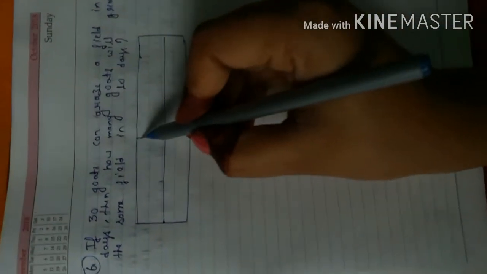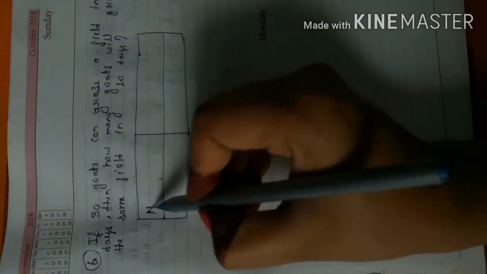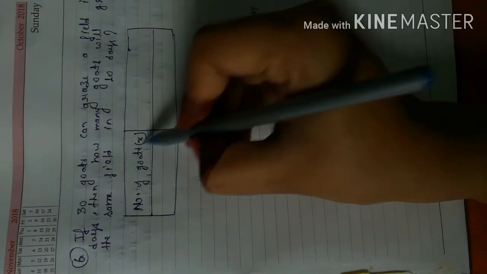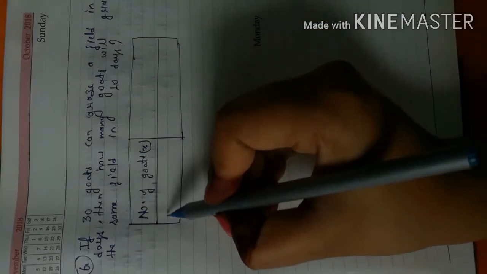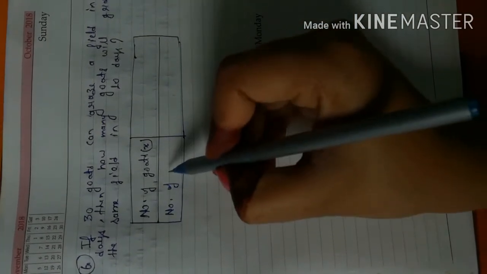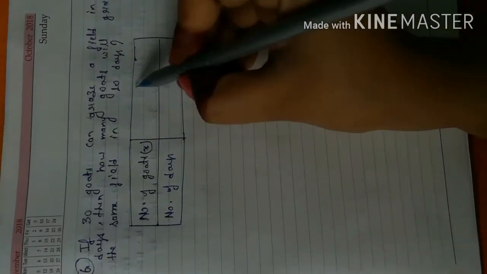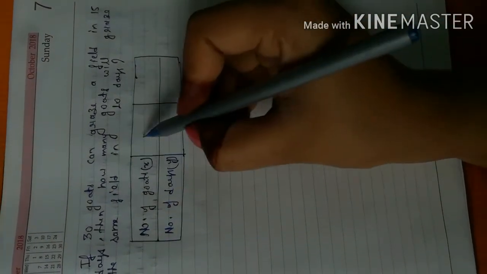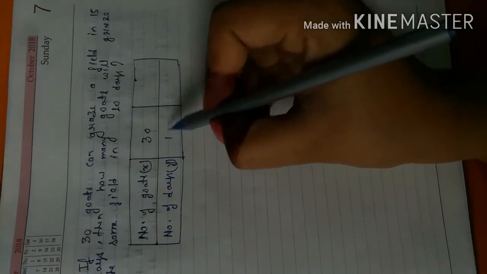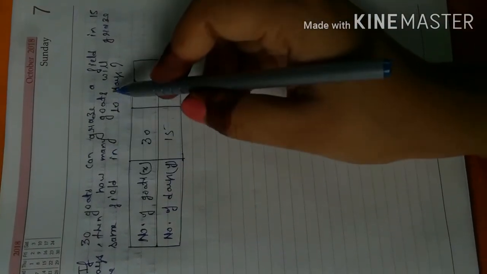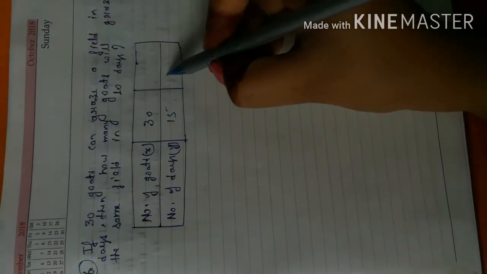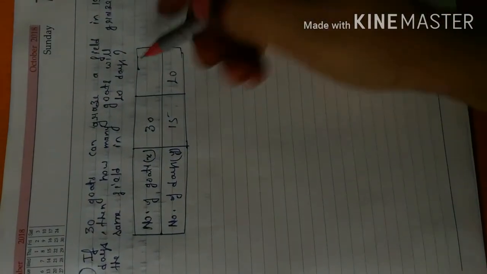In the first box we write number of goats, we let it be x, and in the next box we write number of days, here we write y. Number of goats is 30, then number of days is 15. Then how many goats? It means number of goats we don't know. Days is given as 10.